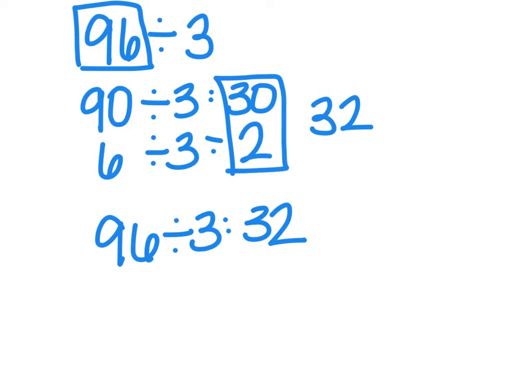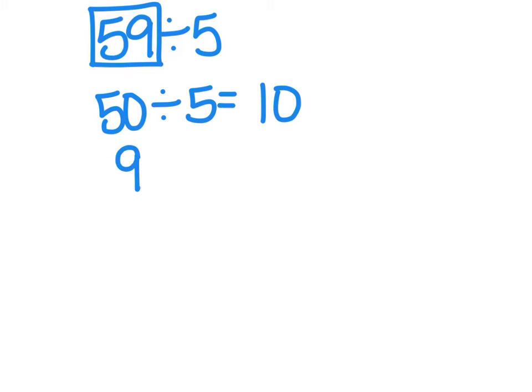What happens if it simply doesn't come out evenly and I have a remainder, because some of our problems have remainders? What if I used something like 59 divided by 5? Well, again, I take a look at that 59 and I ask myself, how can I break it down so that a number can go in 5 evenly? So I know that 50 divided by 5 is 10. That leaves us with 9 left over. So 9 divided by 5.